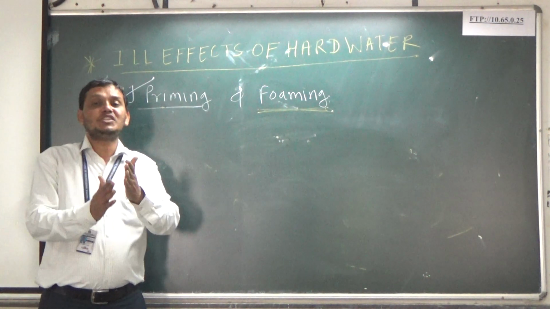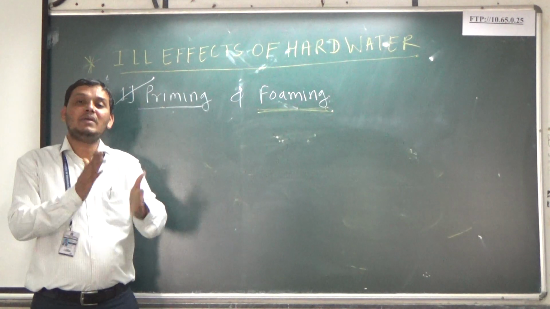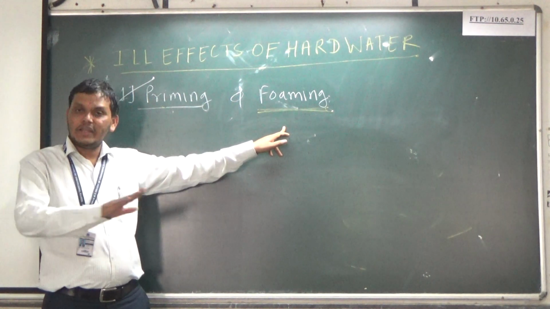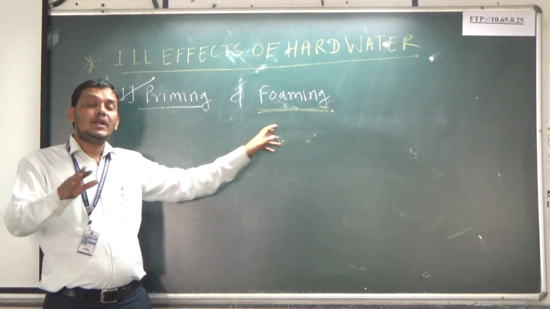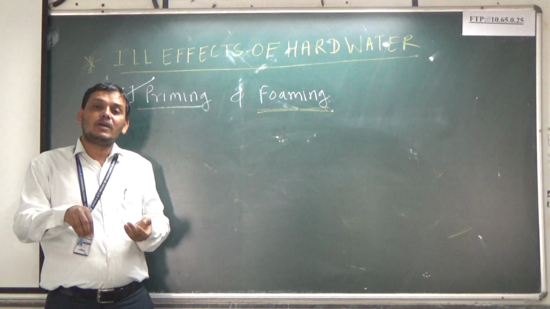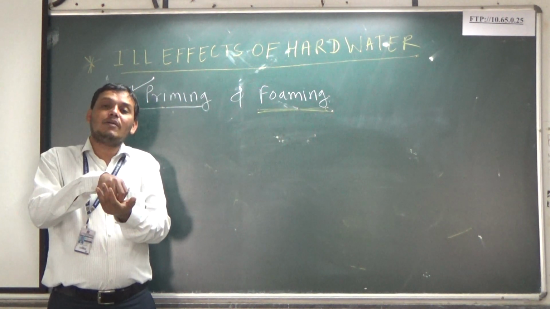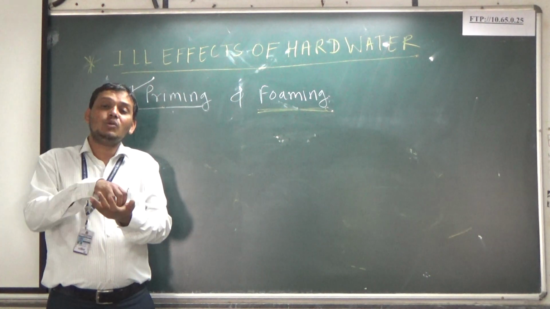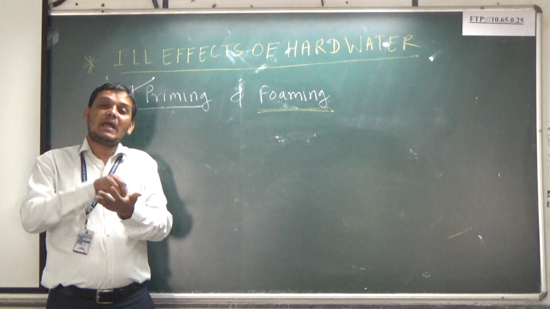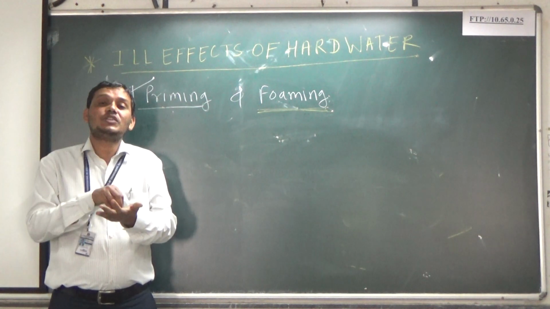And the disadvantages or drawbacks of priming and foaming. Due to foaming, the actual height of the column cannot be judged well, right? Due to priming, whatever salts are present in the water are deposited on parts of machinery. Due to this, it can decrease the efficiency of the machine, and priming results in wet steam formation.